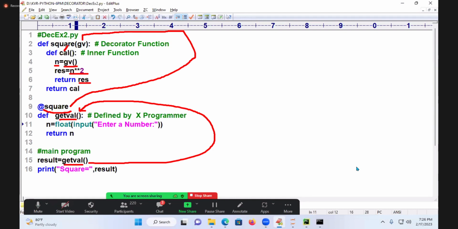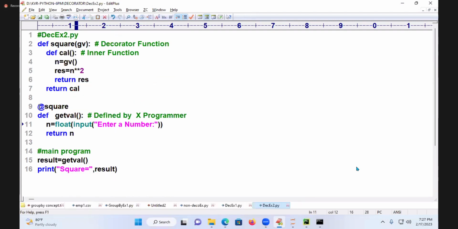But it won't return the result immediately. It returns the result in this place, the call of. The call of internally gives you which result? RES. That also will come here, and from there it will come to this result, and the result is printed. This is the flow of it.